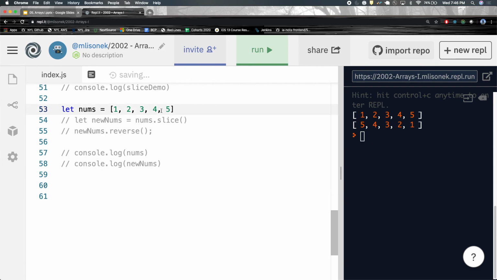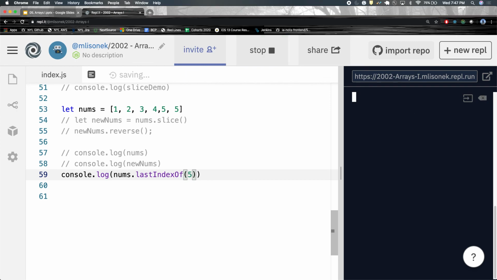let's say there was another 5 in here, right? Let's say I did console.log nums.lastIndexOf, I think that's what it is, 5. We get 5. But if we just did indexOf, we would get 4. So lastIndexOf is also a method. I think it's a string method too.